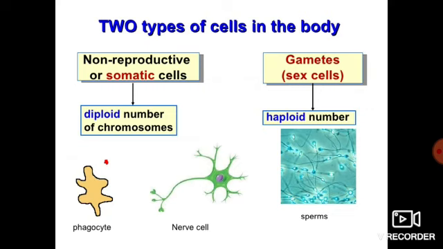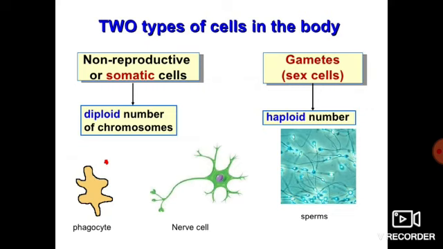Okay, so what I want to say is that in case of men only sperms are the haploid cells, and in case of females only egg, or we can say ovums, are the haploid cells in their body, right? Other than sperms in males and ovum or egg cells in females, all other cells are having diploid number of chromosomes, means all other cells are somatic cells. So that's what you have to know, that in our body on the basis of number of chromosome there are two types of cells, somatic cells and sex cells, or gametes.